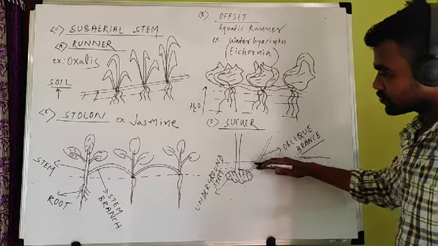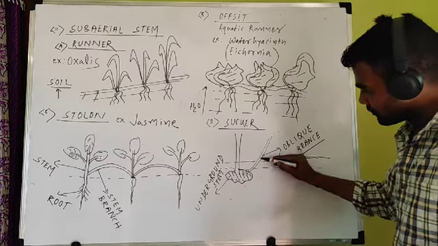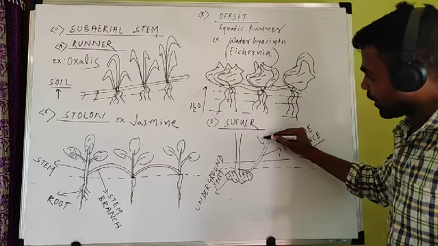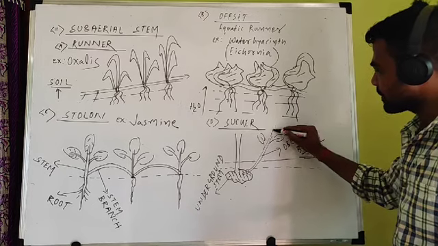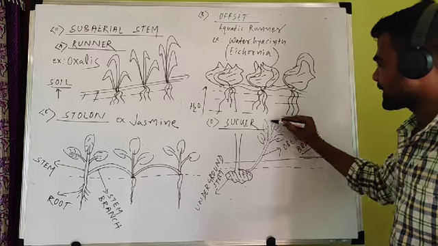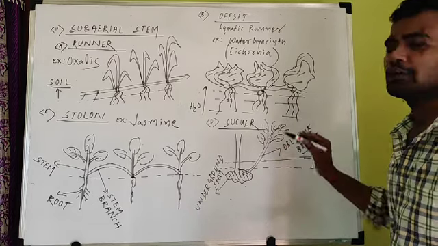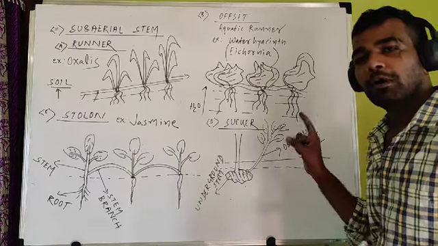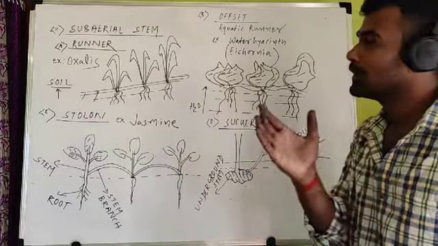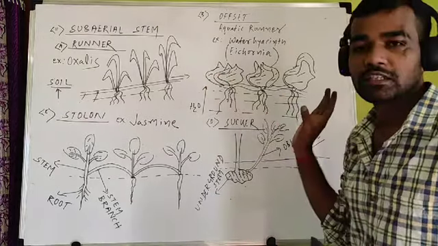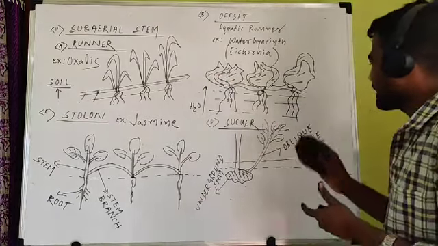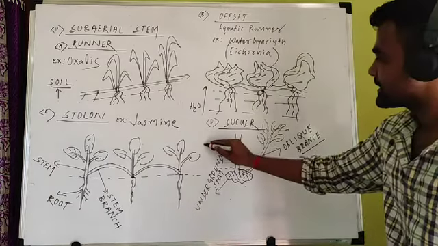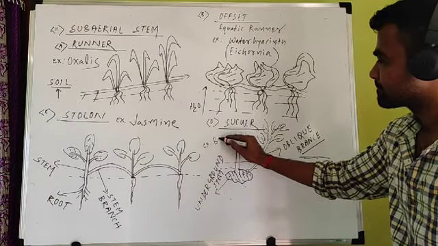This is the soil layer. They come out of the soil layer, and when they come out, there is formation of leaf, stem, branches, and it gives rise to a new plant. So sucker, only you have to remember sucker. In this sucker there is oblique growth and it is a subaerial modification, not underground. An example of sucker, the best example is banana.